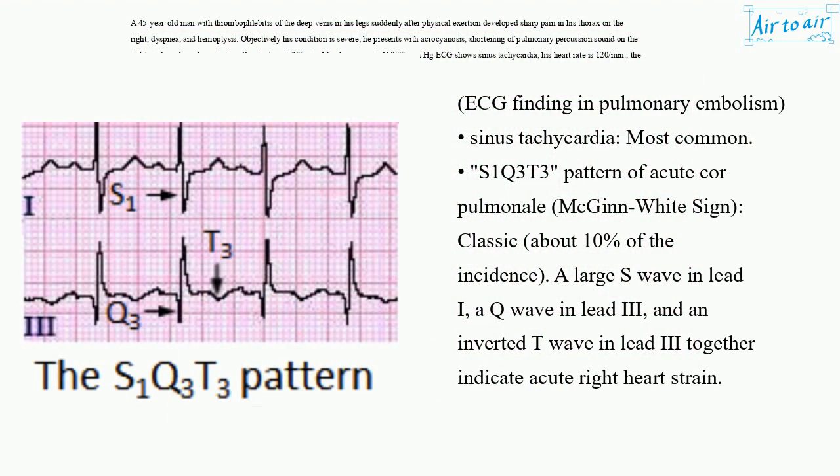ECG finding in pulmonary embolism: sinus tachycardia, most common. S1Q3T3, pattern of acute cor pulmonale, McGinn-White sign, classic, about 10% of the incidence. A large S wave in lead I, a Q wave in lead III, and an inverted T wave in lead III together indicate acute right heart strain.